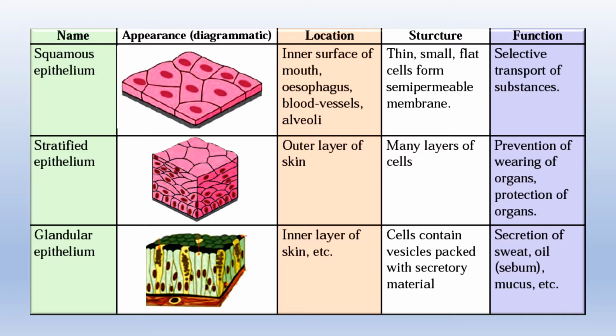Next coming the glandular epithelium, present in the inner layer of the skin. These cells contain vesicles packed with secretory material. So small structures called vesicles are present in this glandular epithelium, and these small structures are filled with materials that need to be secreted to come out of the body. So their function would be secretion of sweat, oil, mucus, etc.